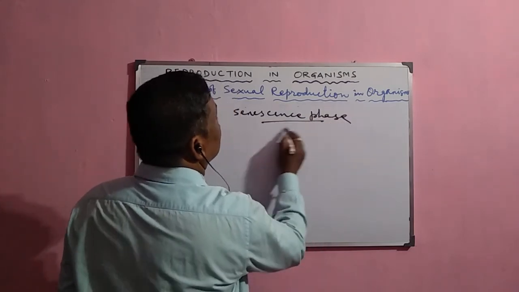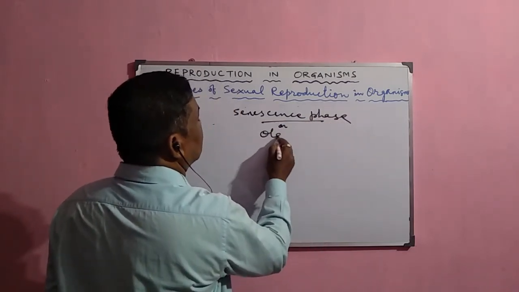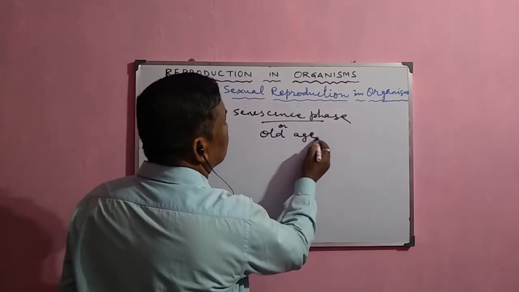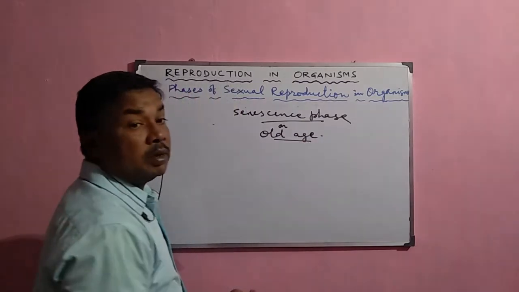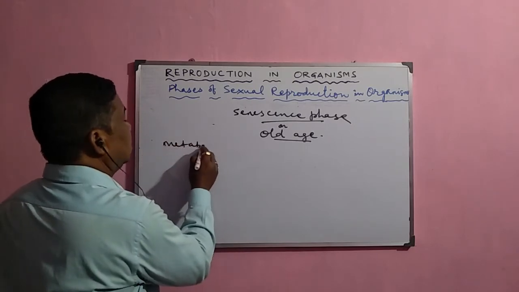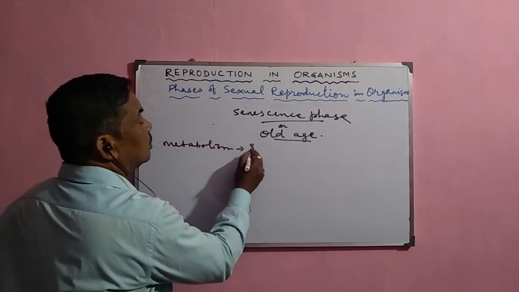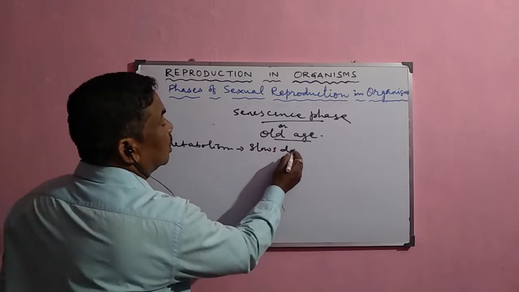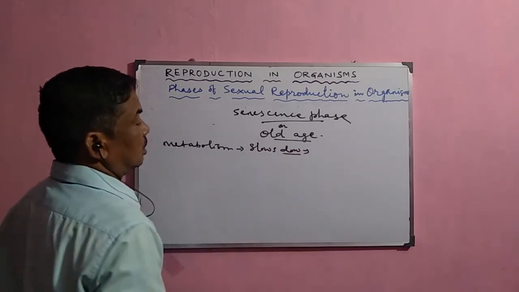It is also called old age. During old age, the metabolic process, or metabolism, slows down, and normally growth does not occur.